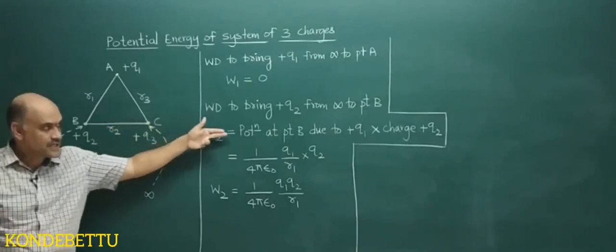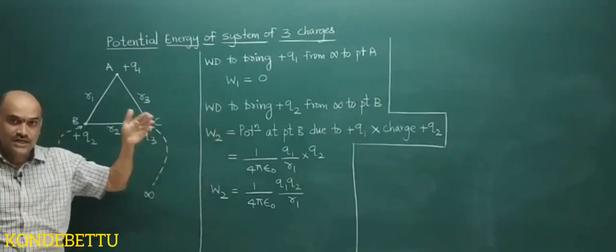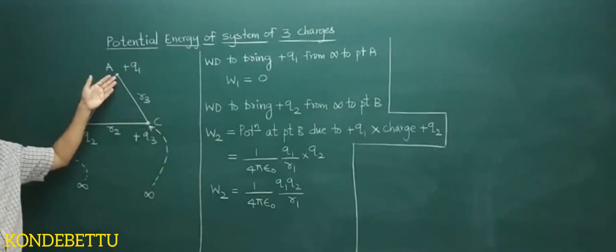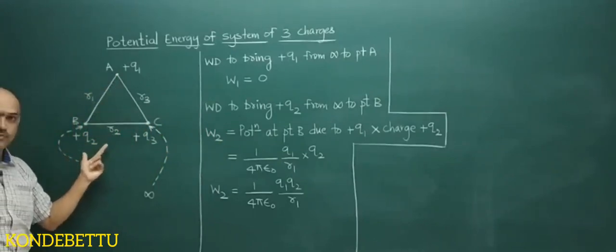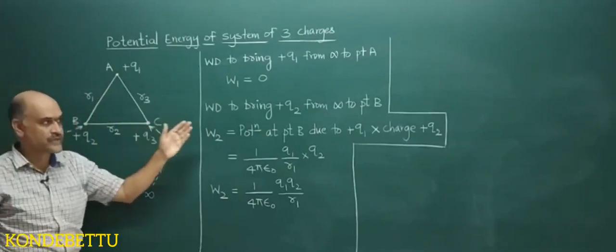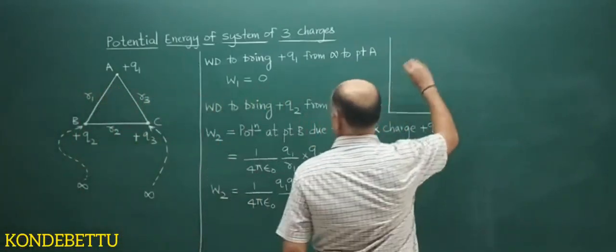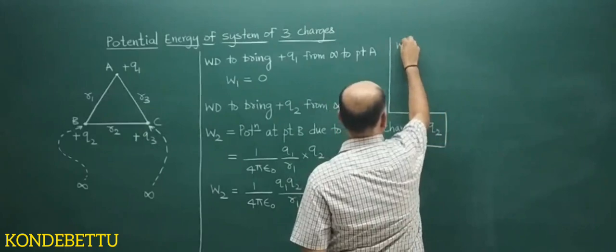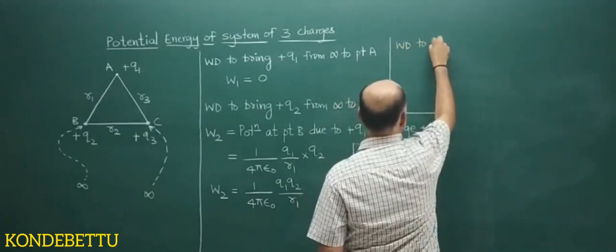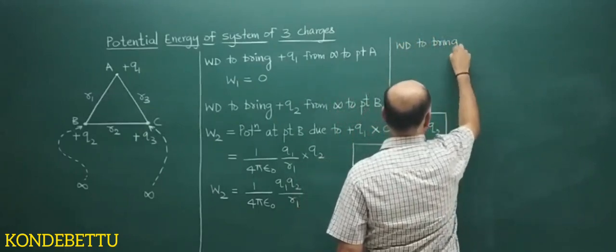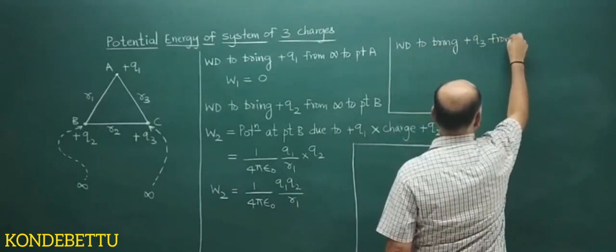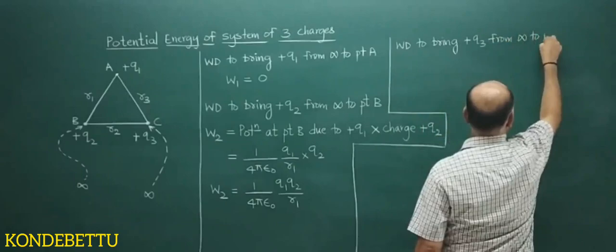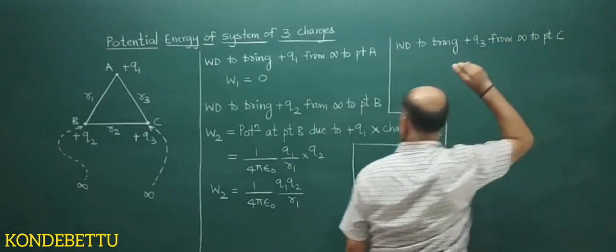So the work done will be to overcome the opposition of Q1 and even to overcome the opposition of Q2. So third, work done to bring plus Q3 from infinity to point C.